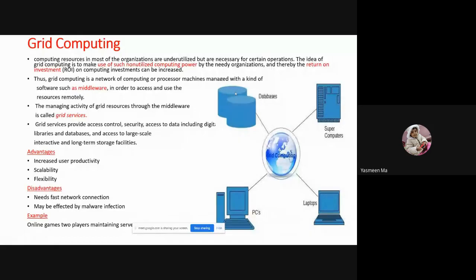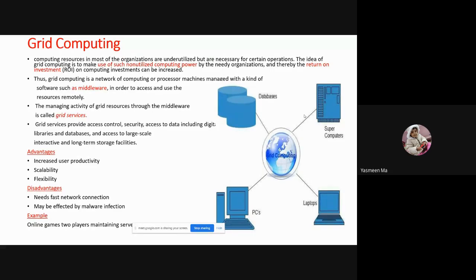Now what will grid computing be doing here? With the help of the grid servers, grid computing utilizes a network, or a group of computers, to make computing resources like a supercomputer and perform large or complex problems and tasks on its own.